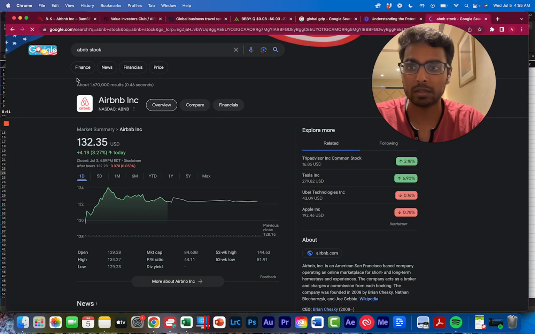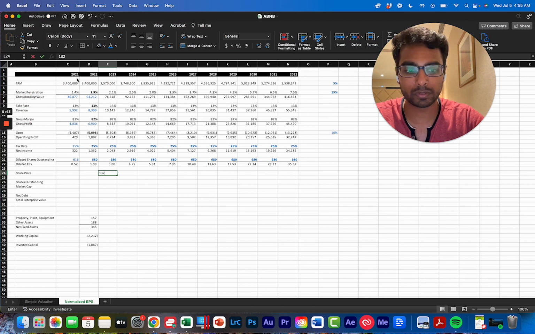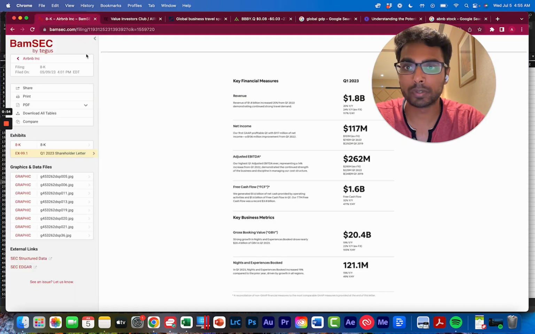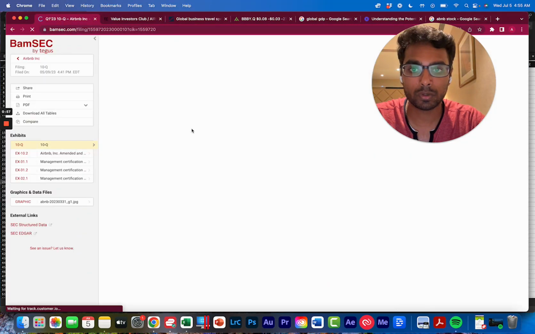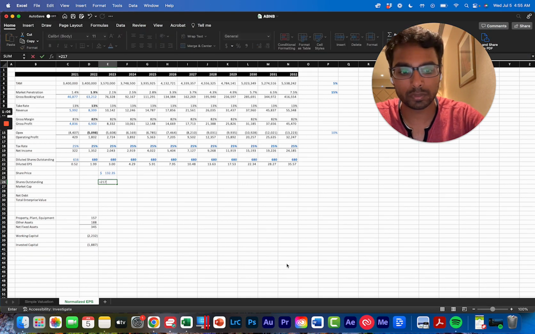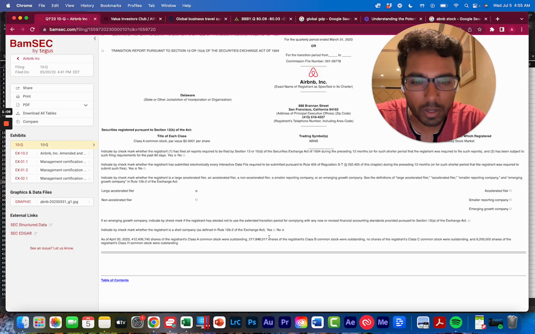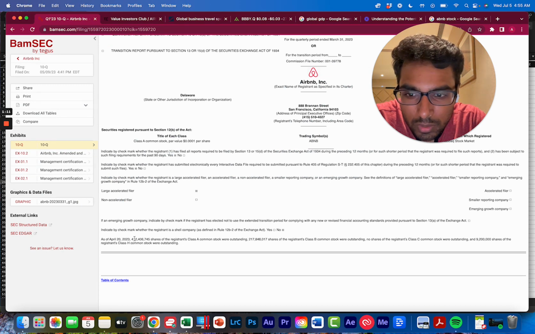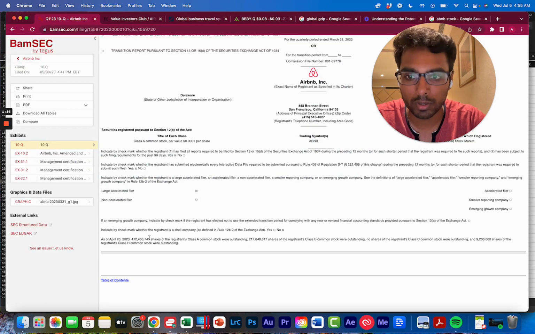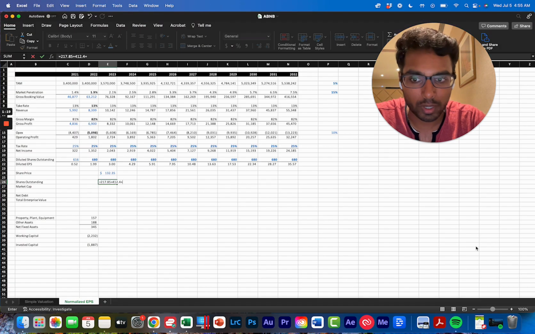Okay, so as we stand in 2023, the share price of Airbnb stock is $132.35. Then let's look at the shares outstanding. That'll be in the latest quarterly filing. All right, 217.85 plus 412.4 plus 9.2.